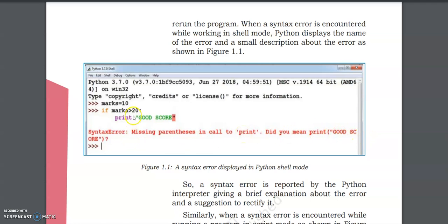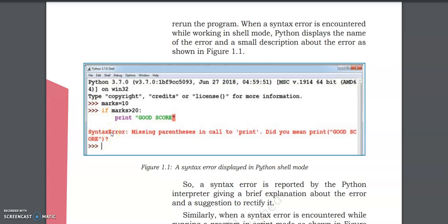Remember, we always used to put parenthesis after print and then at the end. The quotation marks are there because good score is a string. But there must be parenthesis here and here. Look at it: did you mean print? One parenthesis here and then the closing here. So this is the correct syntax of writing it. We did not put the parenthesis. That becomes a syntax error. So it has been written syntax error.